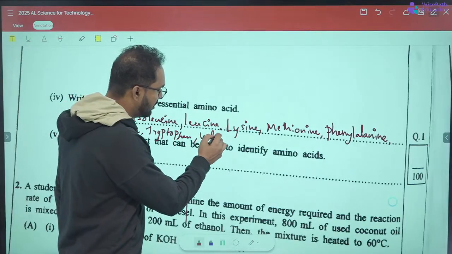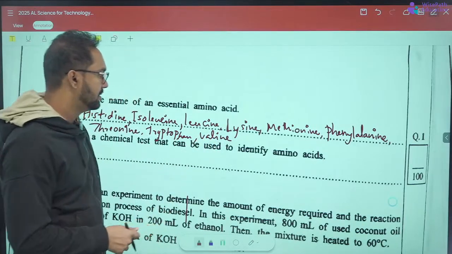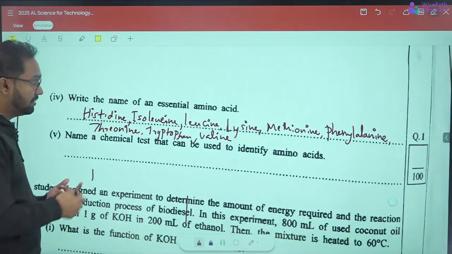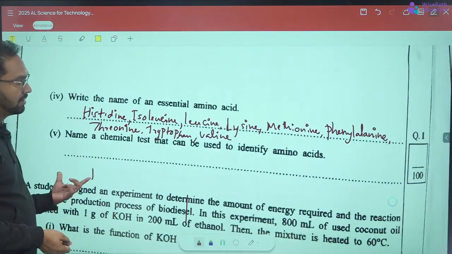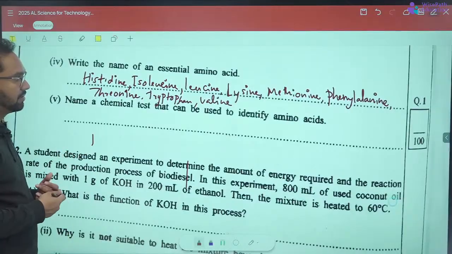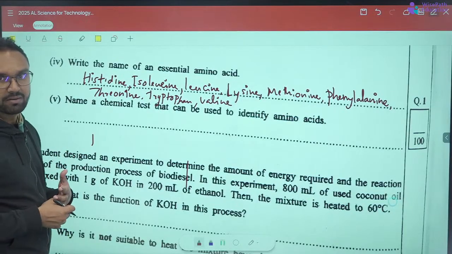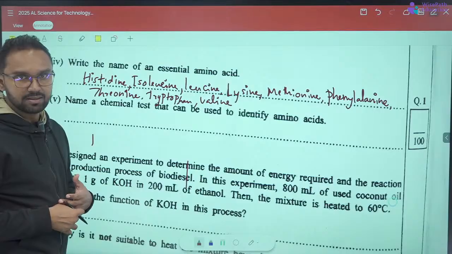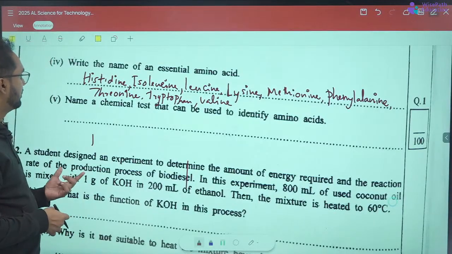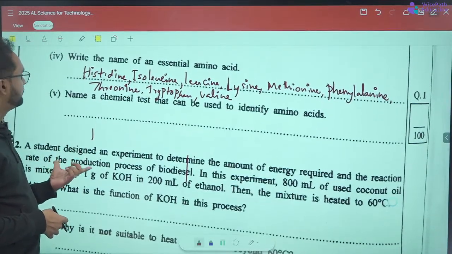Then valine. So these are the 9 amino acids. You have to remember them. They're asking only one, so I just wrote everything because if you need it as a note, just remember that you'll have to remember all the 9 amino acids. Come to the next question.